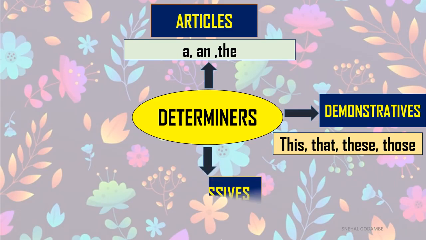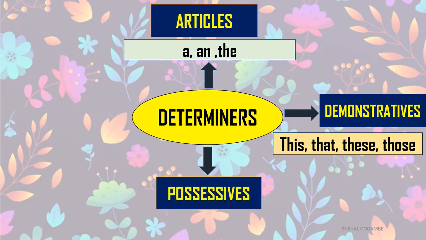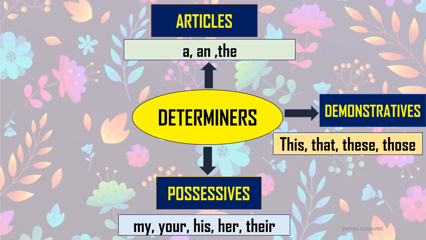The third type of determiner is the possessive determiner. Possessive shows you the ownership of someone: your home, my pen. In this way, they show you the owner of that thing. That is known as the possessive determiner: my, your, his, her, their. Whenever you show whom the thing belongs to, it is known as a possessive determiner.